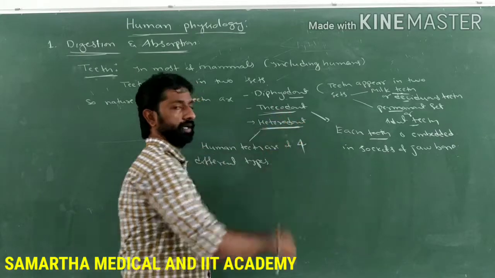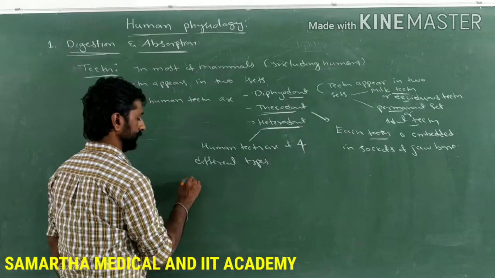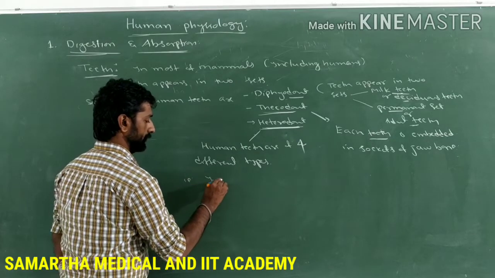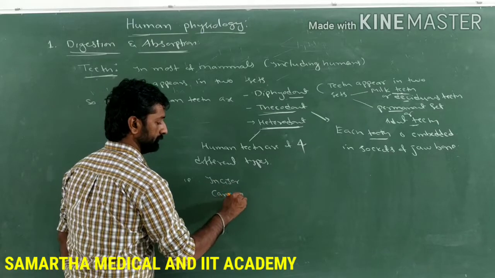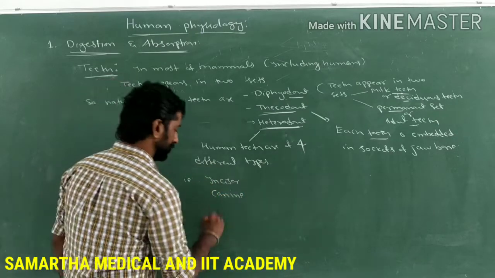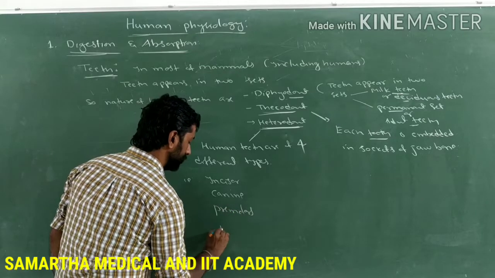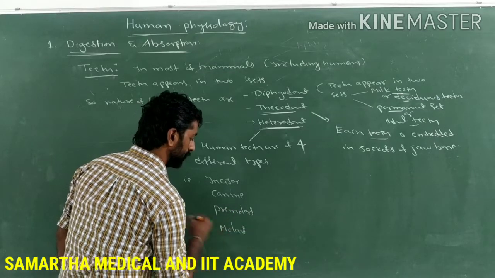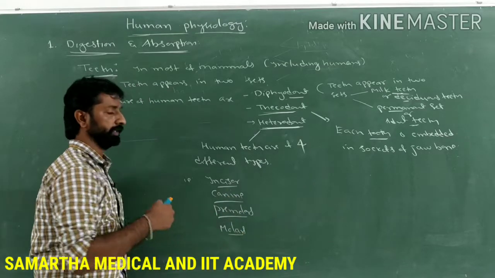So what are those four different types? That is incisors, canines, next premolars, and lastly molars. So these are the four different types of teeth present in human beings.